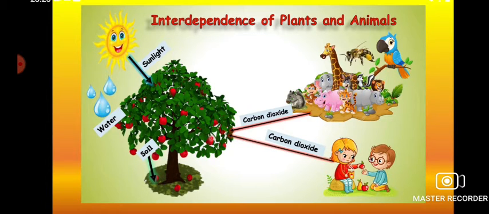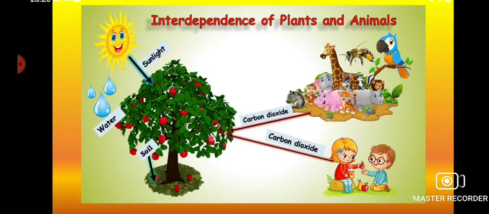So what we have seen is, first they respire oxygen. All of us respire oxygen, maybe plant, maybe animal. So how do they get that oxygen? They get it from the oxygen which is the byproduct of photosynthesis. And how does photosynthesis occur? That is by carbon dioxide. Where do they get carbon dioxide from?